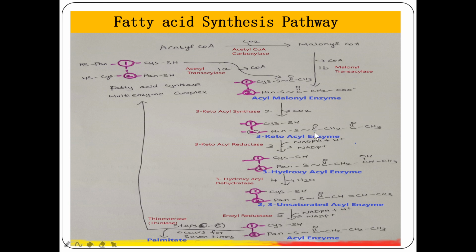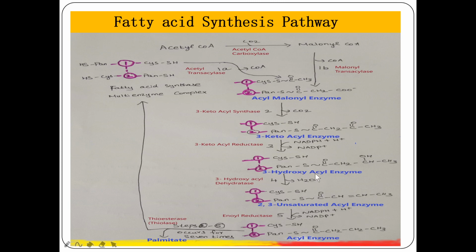See, this is the first carbon, the COOH group. This is the first carbon of the fatty acid, this is the second carbon, this is the third carbon, and this is the omega carbon or final carbon. Now the third position is hydroxylated here, hence the name 3-hydroxyacyl enzyme. Now comes the removal of a water molecule. From the second and third carbon, one water molecule is removed, so that it becomes a CH double bond CH group. Hence the name 2,3 unsaturated acyl enzyme.